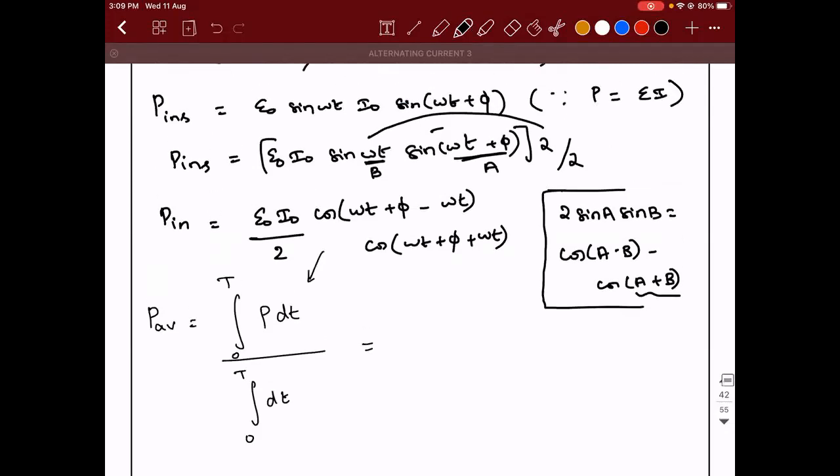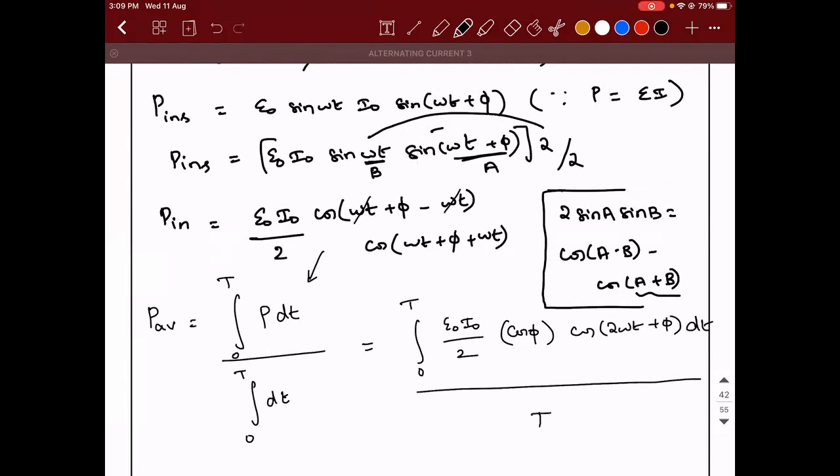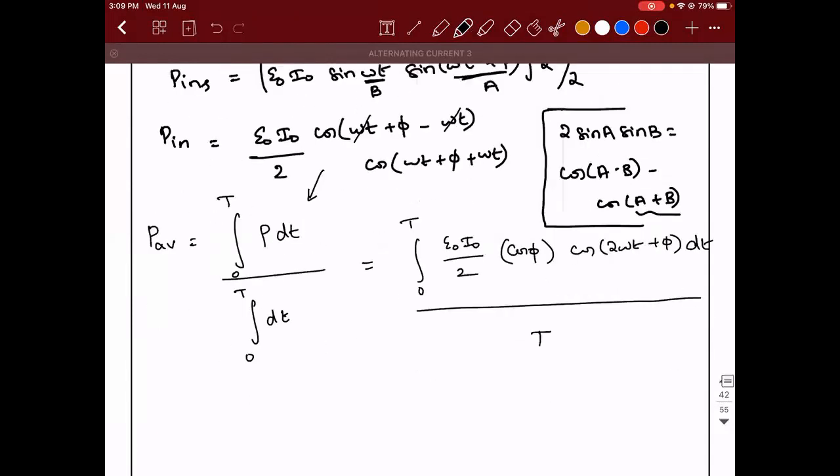If I take this value and substitute it here, what will I get? Integral of 0 to T, E naught I naught divided by 2. Here omega t and omega t will get cancelled, leaving cos phi, into cos of 2 omega t plus phi, dt, the whole divided by capital T. Because the integral of dt over a complete interval 0 to T is this value.